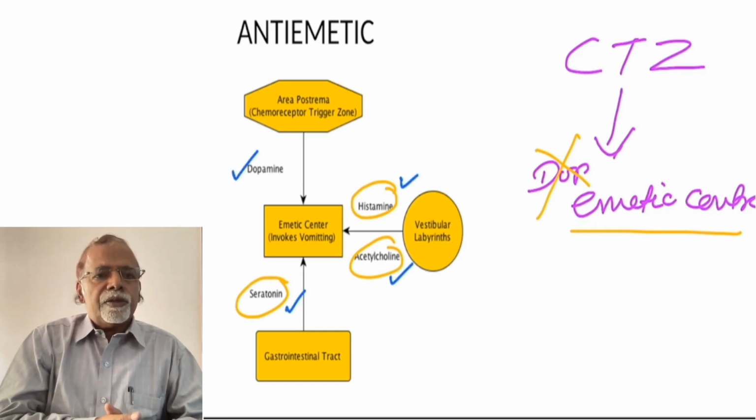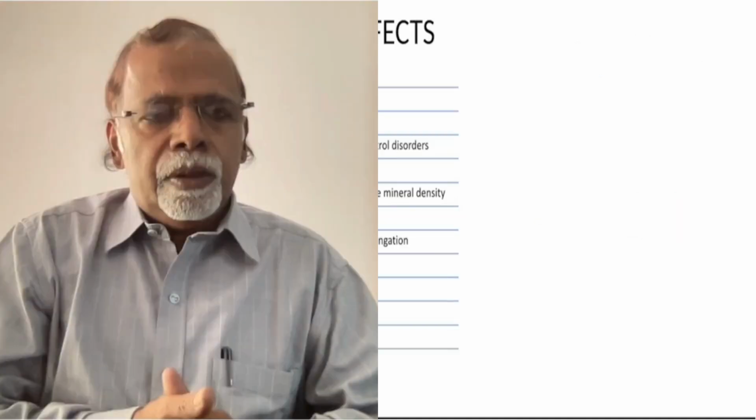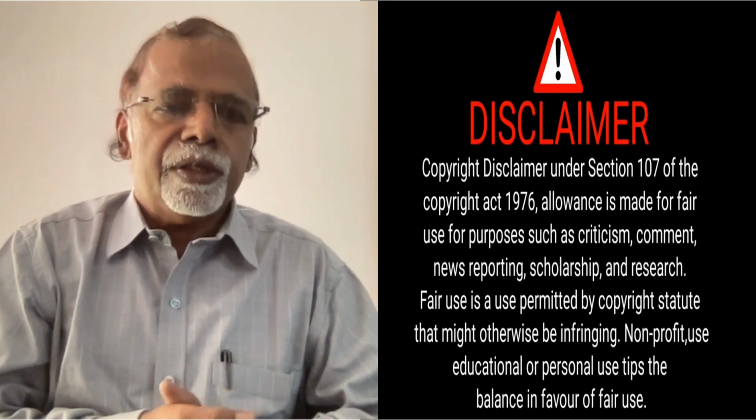The adverse effects of the antipsychotics will be discussed in detail in the next session, and individual drugs will be discussed.